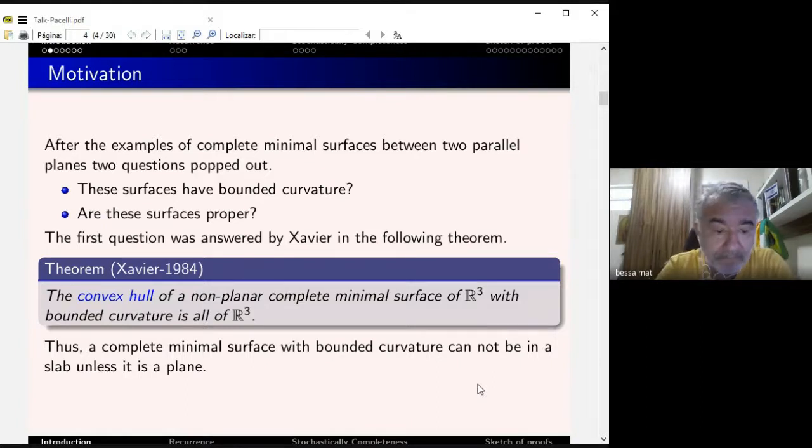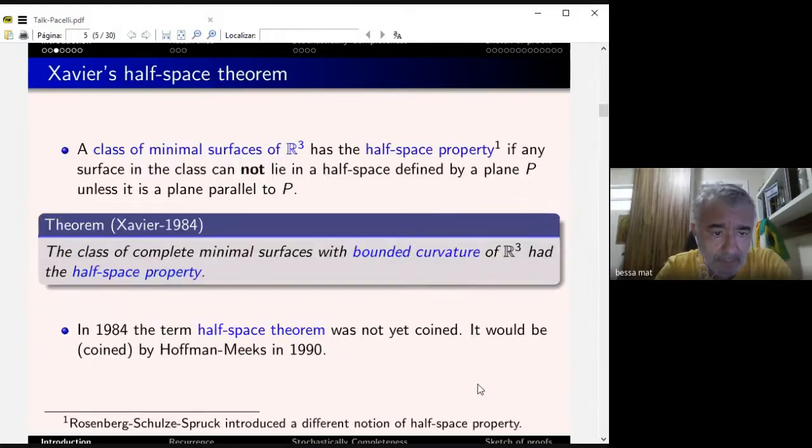The second question, and I'm going to present here this definition, which is based on the work by Hoffman and Meeks, is the following.